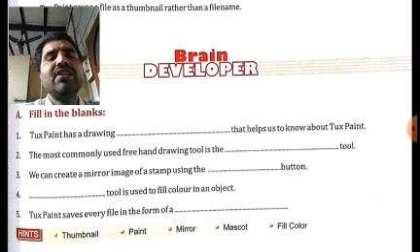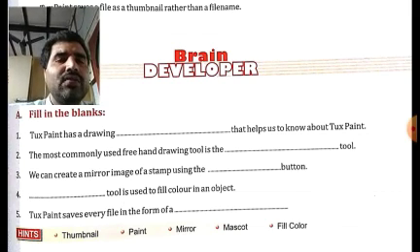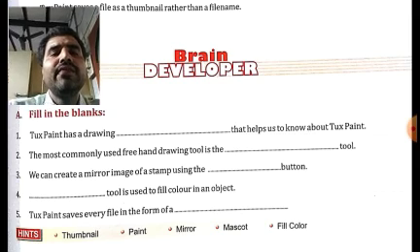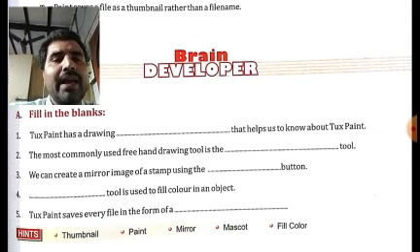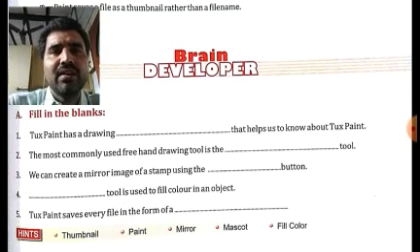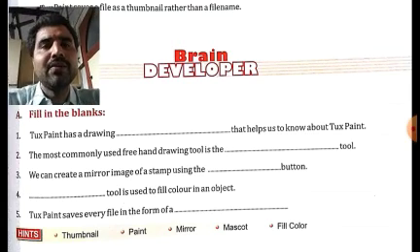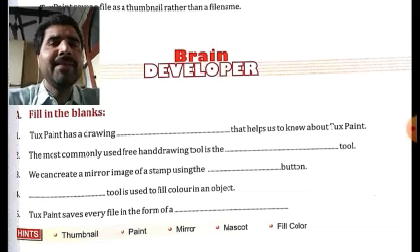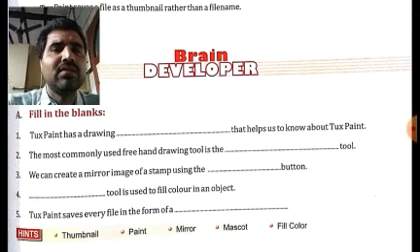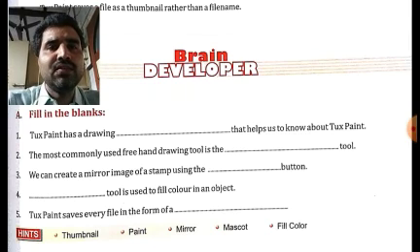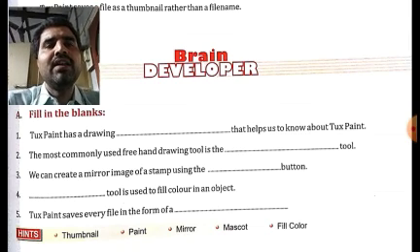Then, dash tool is used to fill color in an object. So what is the correct answer? It is fill color. Again, for fill color you will get three options like fill color, mascot, mirror, or any other three options. These options are not fixed, again I'm telling you. The options which I'm telling you are only for example purposes. In the exam you can get other options also, but if you know the correct answer, you can easily choose the correct answer from the available options.